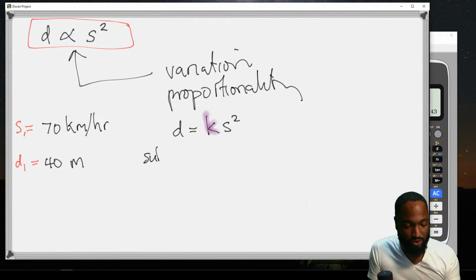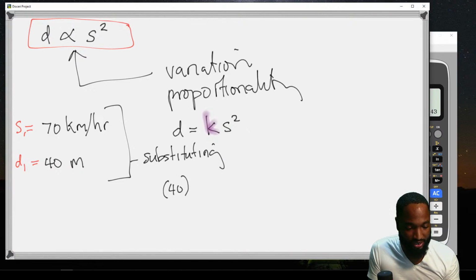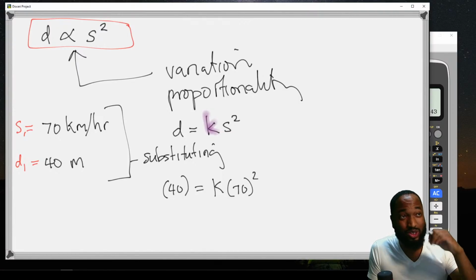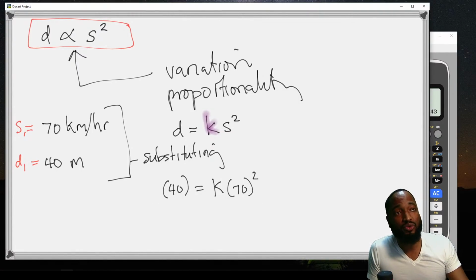So substituting the initial values, you're going to find out what K is. So we substitute 40 here for D. We leave K and you're substituting 70 squared. You understand what I'm saying? Because the number is so big, it's kind of hard to figure out a quick ratio. And they use squared and things. So it's not like somebody who is great in arithmetic could sit down and figure it out just so.